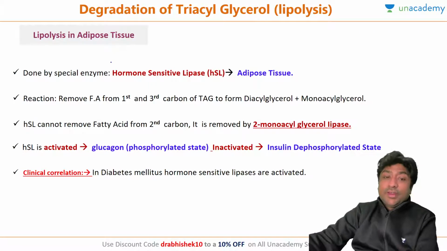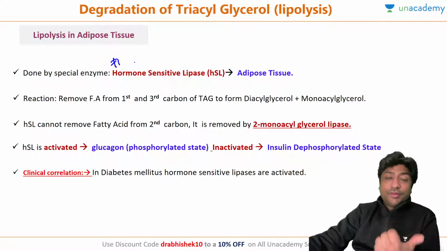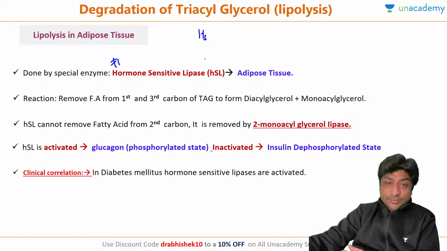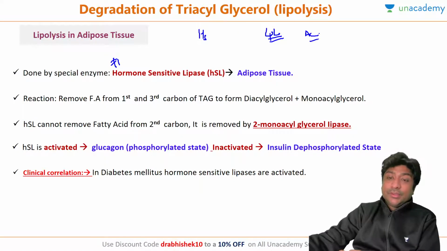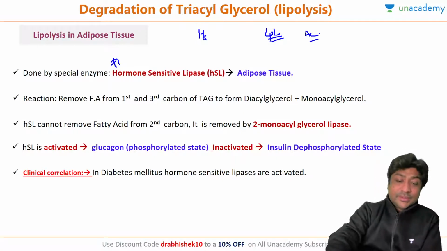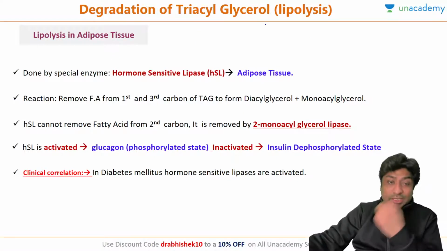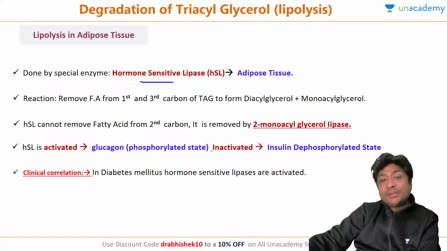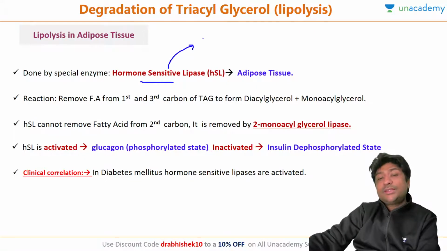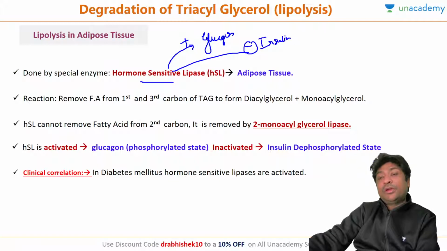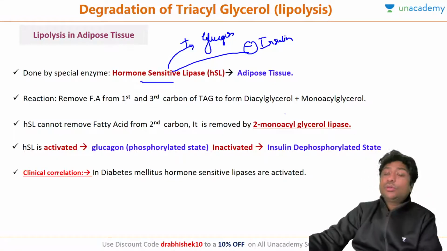Now, these lipases can be of various kinds. For example, hormone sensitive lipase, which we are going to study, lipoprotein lipase, and acid lipase. There are many different types of lipases. Especially you have to learn about hormone sensitive lipase. This hormone sensitive lipase is activated by glucagon and inhibited by insulin. Remember this, very very important. Hormone sensitive lipase is controlled by the hormones glucagon and insulin.